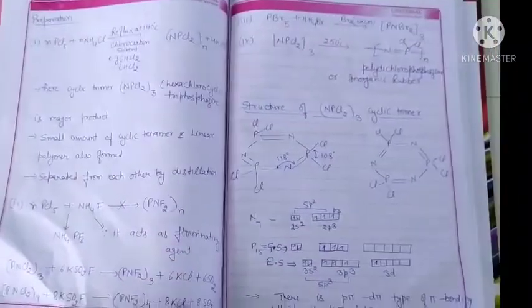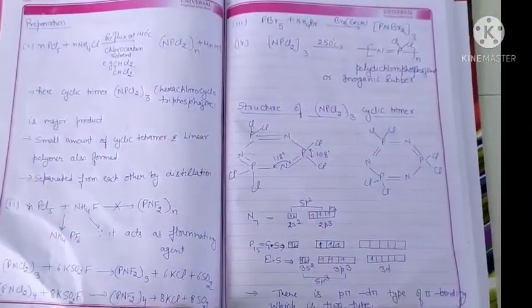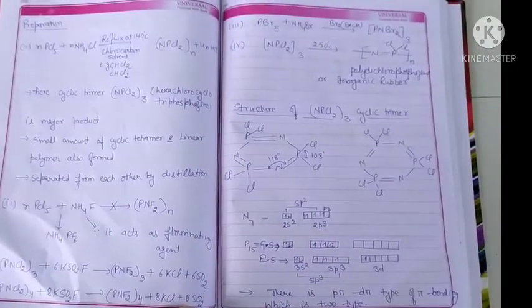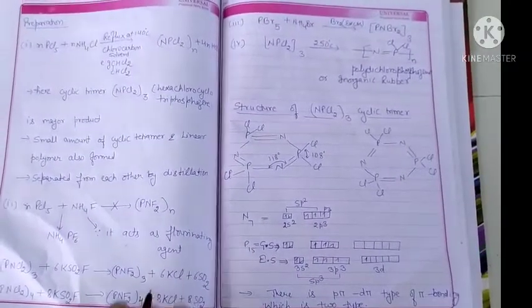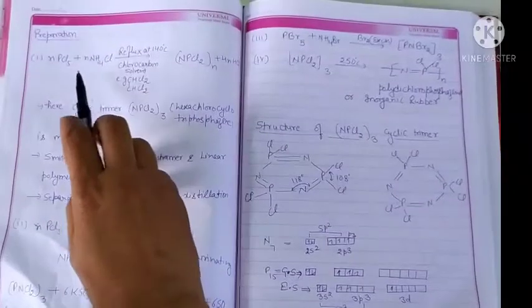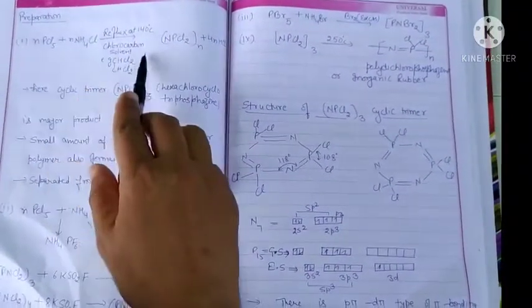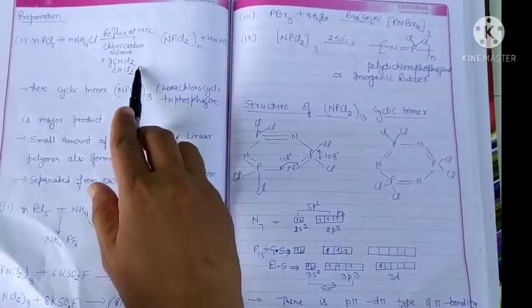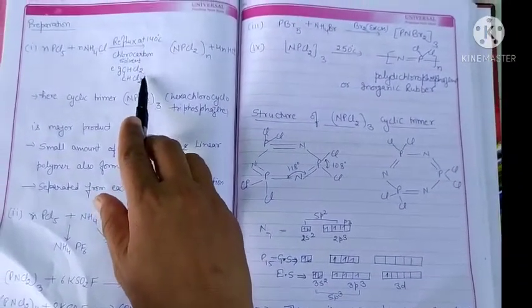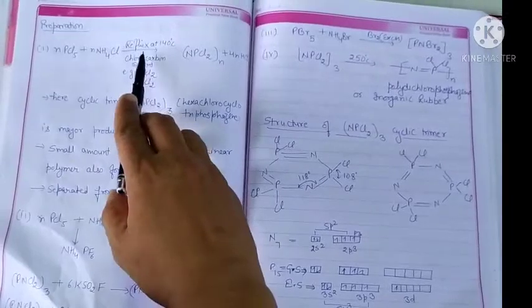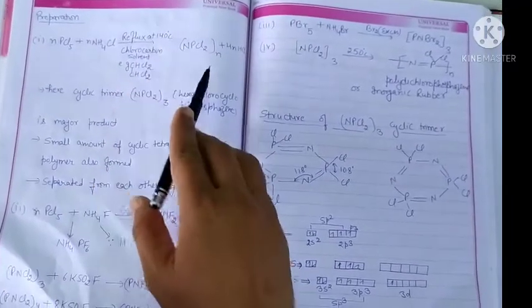Now, the preparation of polychlorophosphazine or phosphonitrile chloride. In the first preparation, phosphorus pentachloride reacts with ammonium chloride in a chlorocarbon solvent, tetrachloroethane, and is refluxed at 140 degrees Celsius.